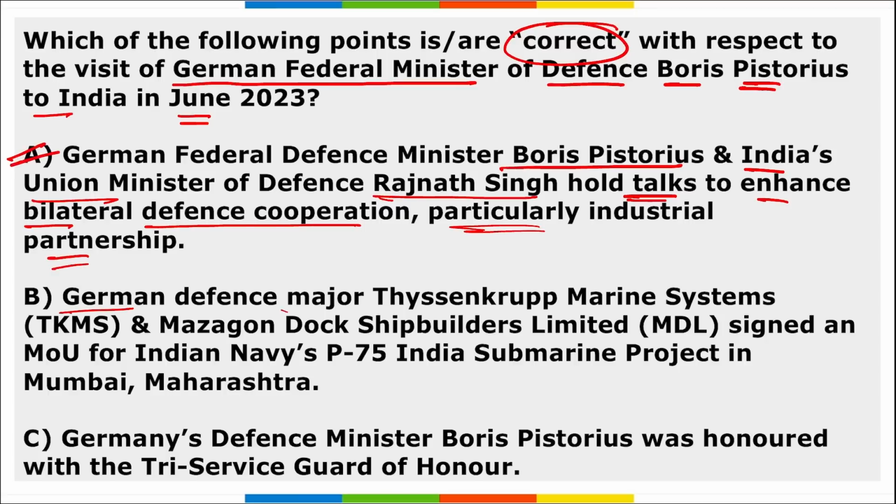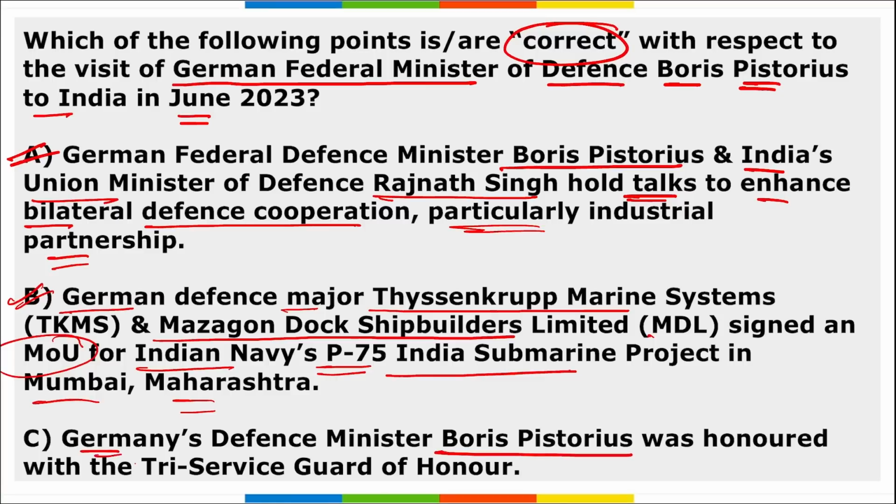Then German defense major Thyssenkrupp Marine Systems (TKMS) and Mazagon Dock Shipbuilders Limited of India signed an MOU for the Indian Navy's P-75 India submarine project in Mumbai, Maharashtra. So option B is also correct. C is Germany's Defense Minister Boris Pistorius was honored with the Tri-Service Guard of Honor. This is important, but option C is also correct here. So all these options A, B, C are right here.